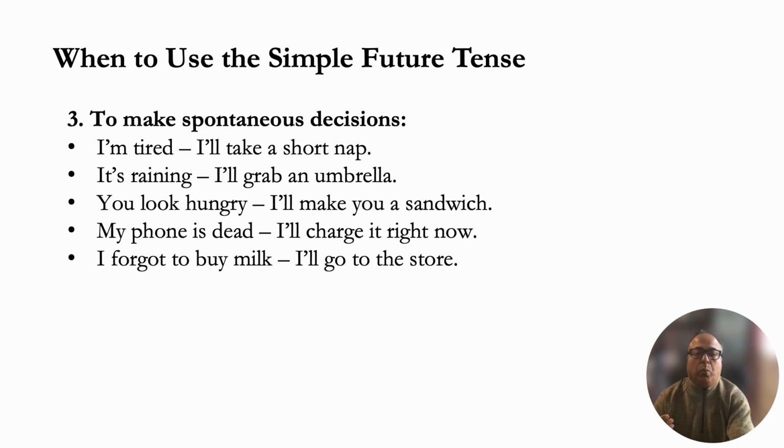Okay. When do we use the simple future tense? In another situation, we learned two, right? The previous one was when we make promises to somebody. Another situation is when we make spontaneous decisions, right? We didn't plan on making those decisions, but we make them spontaneously because of the situation. So let's say I feel tired because I have been creating and recording lessons. So now I suddenly realize, I'm so exhausted. Say, you know what? I'll take a short nap.